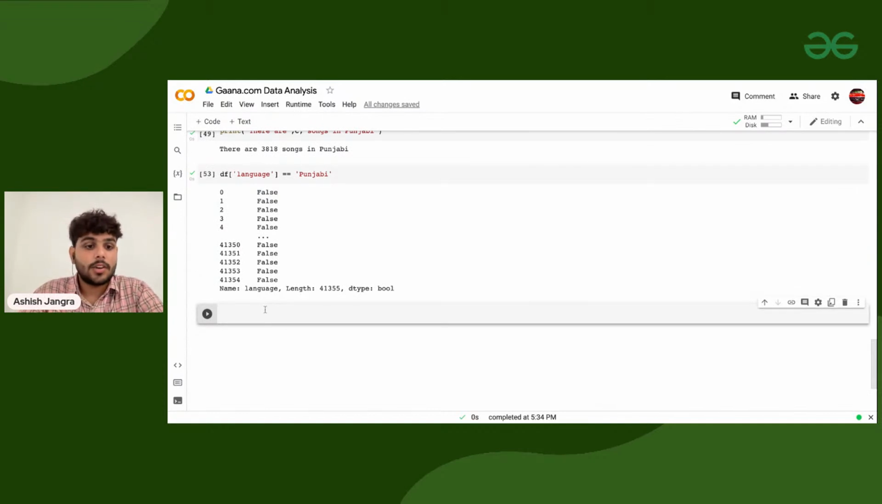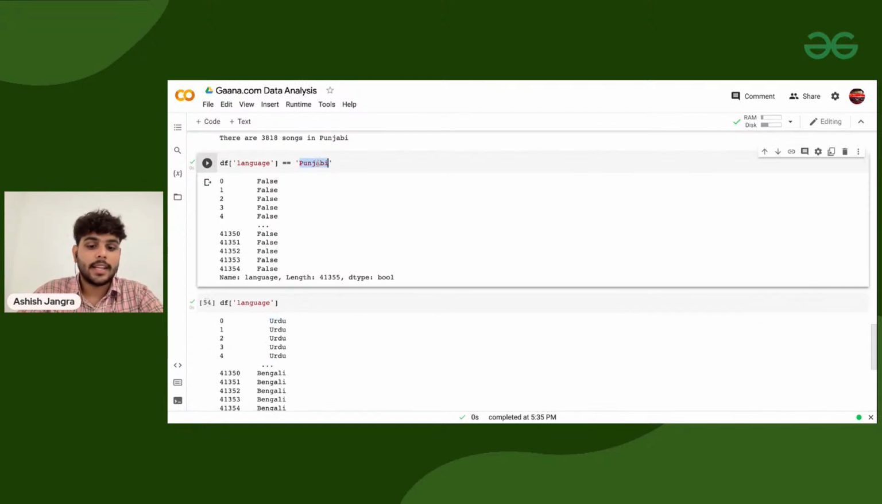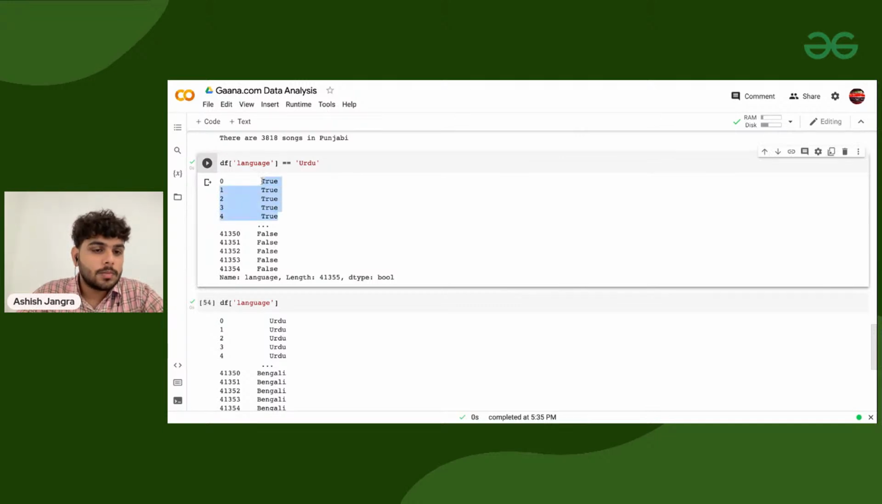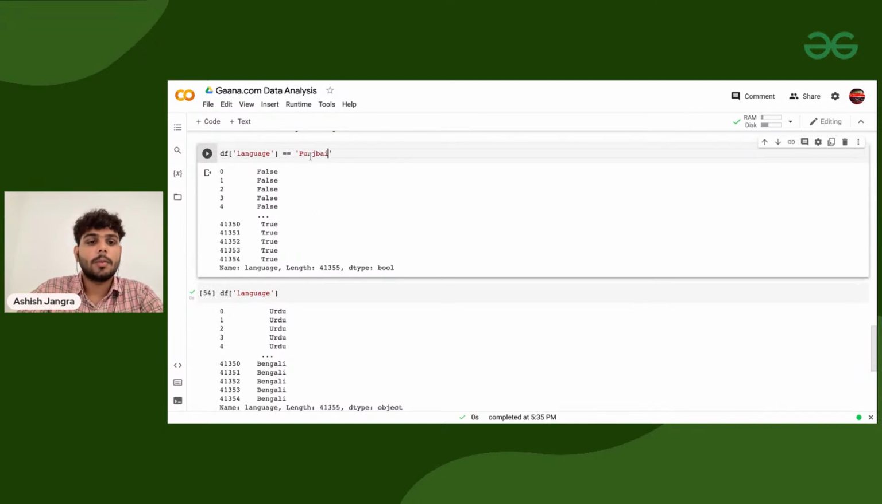For example, if I'm taking the same column, we know the starting ones are Urdu. So if I write Urdu, capital U, and execute it, the top ones are true because they are Urdu. So wherever the condition is satisfied, this will give you true. For the rest of them, it will return false. Similarly, if I go for Bengali and execute it, this is what we are getting. The bottom ones are true because they are Bengali. So I need to go for Punjabi,